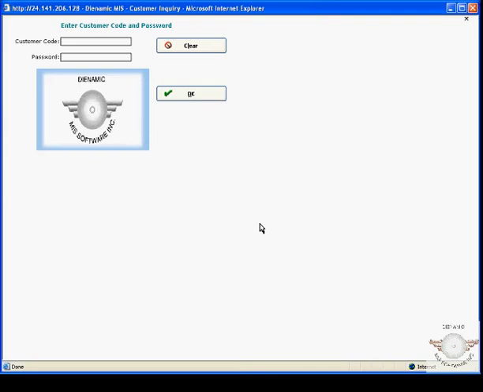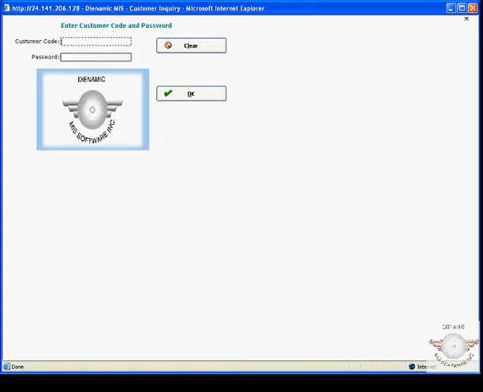Dynamic also realizes that there may be unique interactions that certain clients may request. Dynamic has written all its own software and has the programming staff and willingness to work with its clients to meet these unique needs. A brief demo of the Dynamic online inquiry will follow.